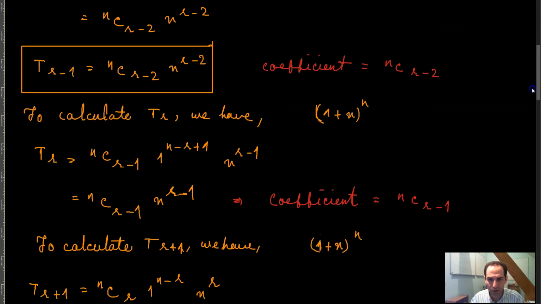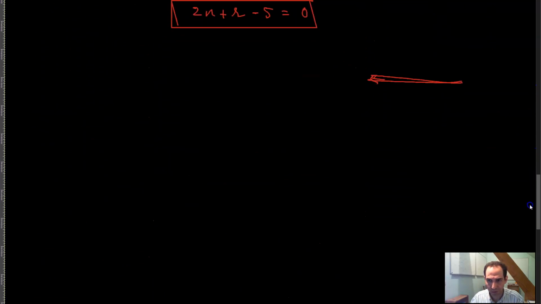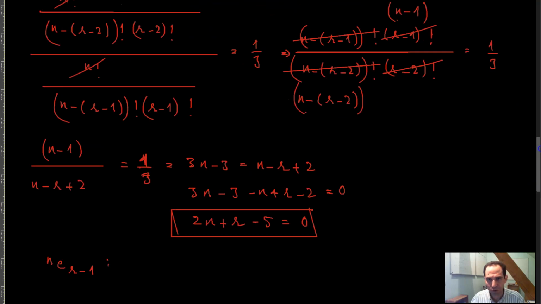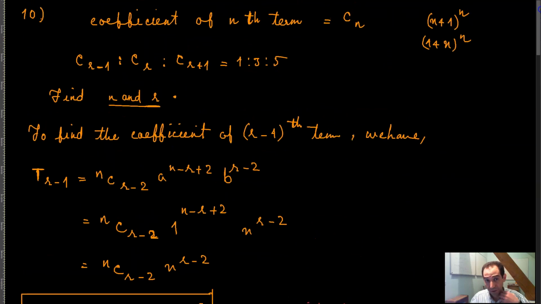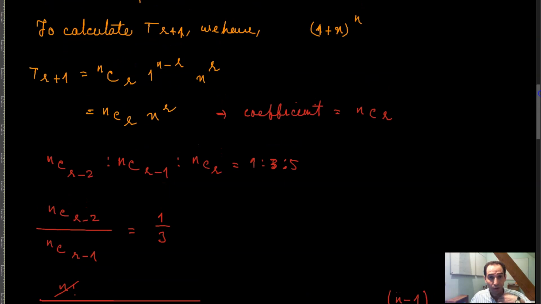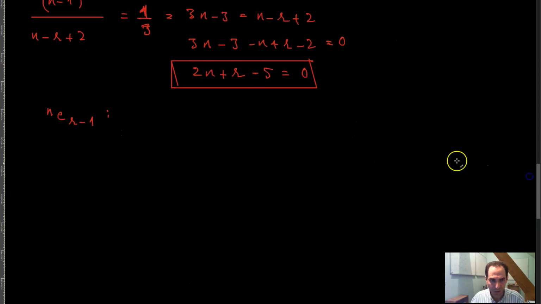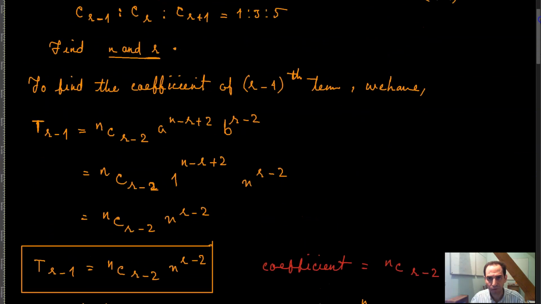So the coefficient of the rth term is basically n combination r minus 1, and the coefficient of the r plus 1th term is n combination r, is equal to 3 to 5, if I'm not mistaken.